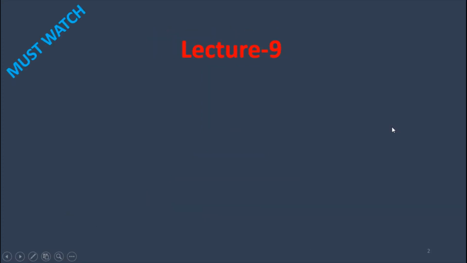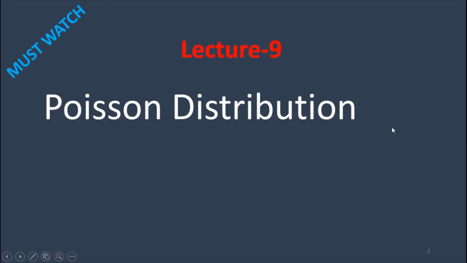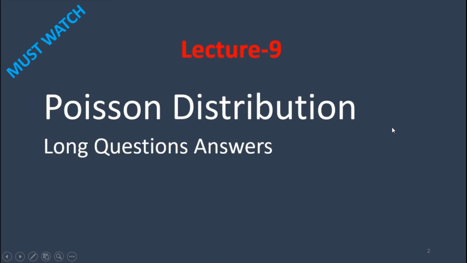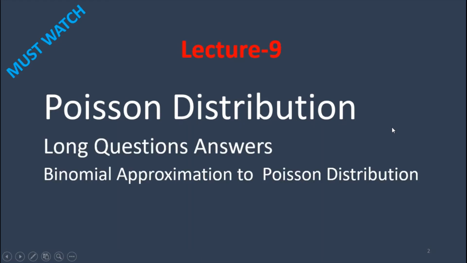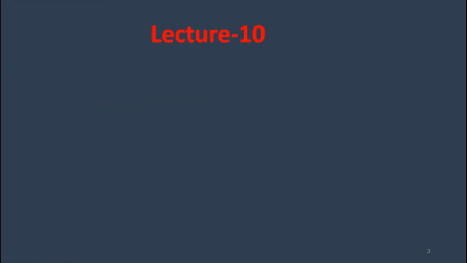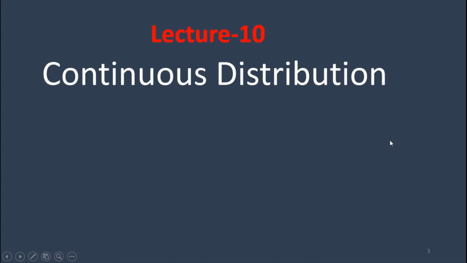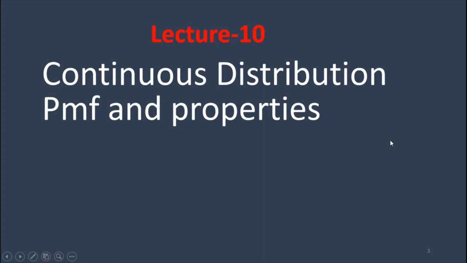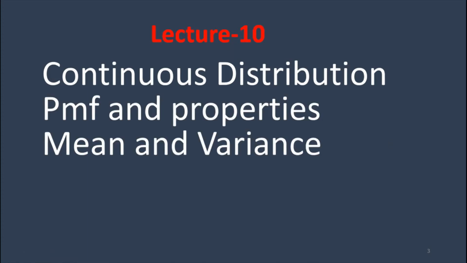In the last lecture, I discussed Poisson distribution, long question answers, and binomial approximation to Poisson distribution. In this lecture, I am going to discuss continuous distribution, PDF, and properties, mean and variance.